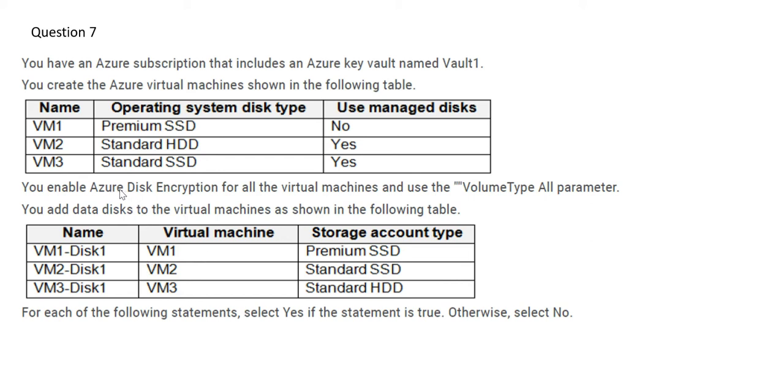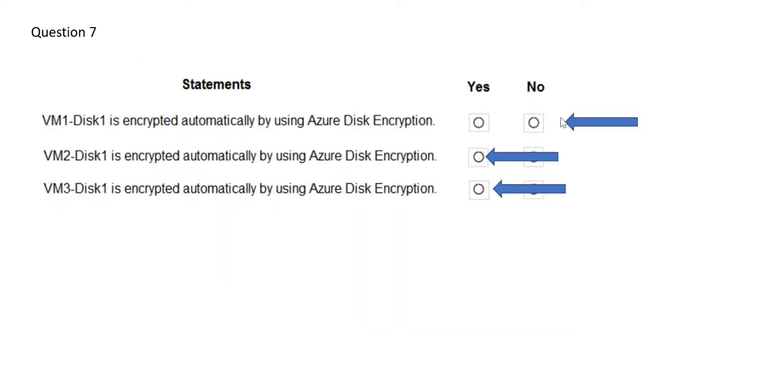Now what is happening here is VM1, VM2, VM3. If you are enabling disk encryption, you should have managed disk set. If it is yes, then only it will work. If it is no, it will not work. So in this scenario, that's why it works for VM2 and VM3. For VM1 it will not work. So that's why the answer is no here, and the answer is yes for these two. The Azure disk encryption will work automatically for VM2 and VM3.